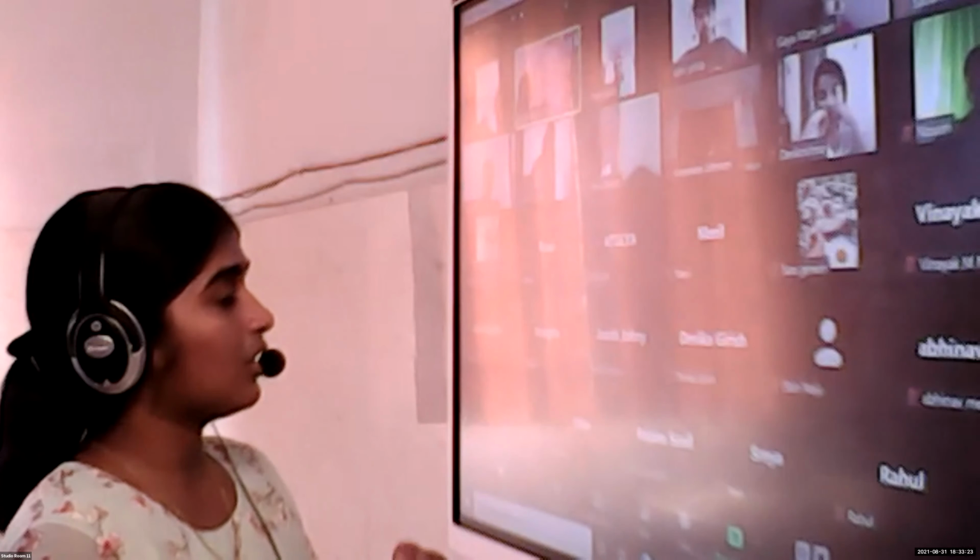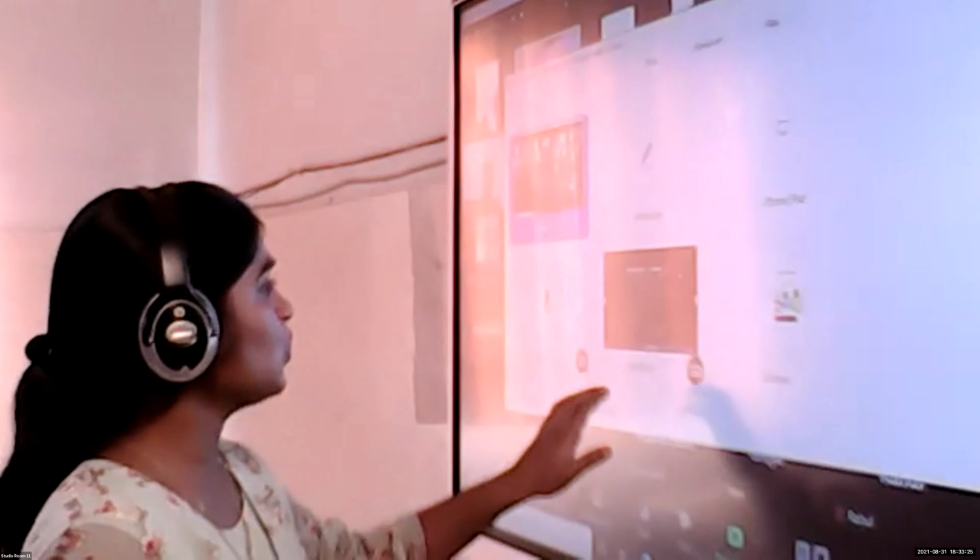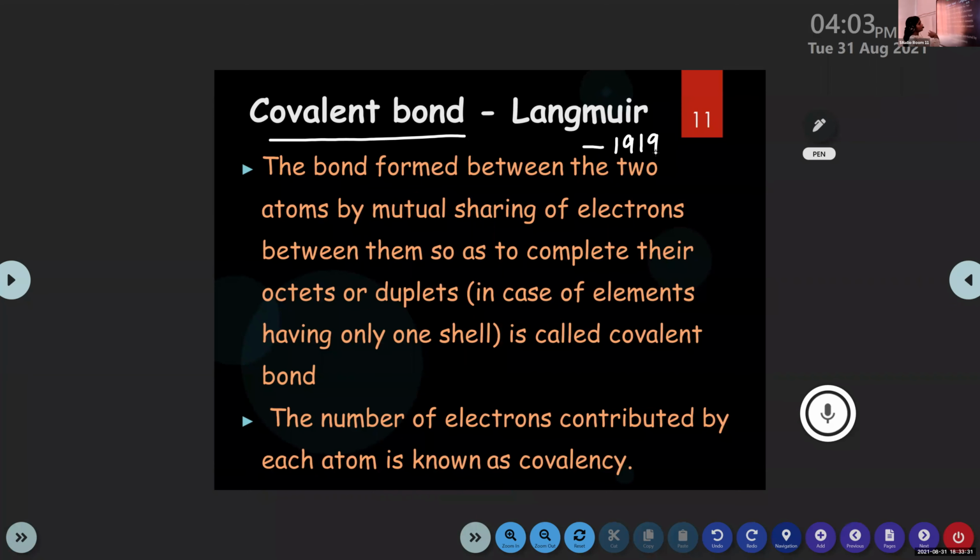And this Langmuir theory is related to covalent bonding. According to Langmuir, the bond is formed between two atoms by mutual sharing of electrons between them so as to complete their octets or duplets.